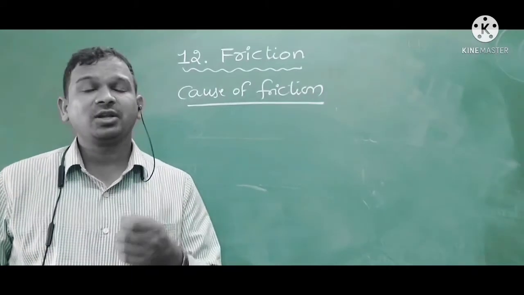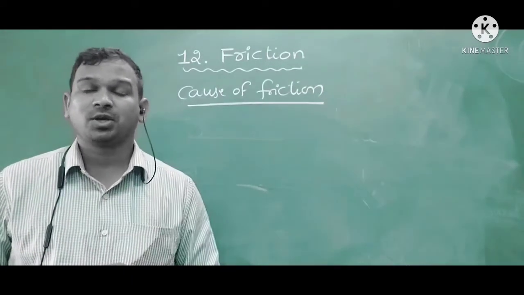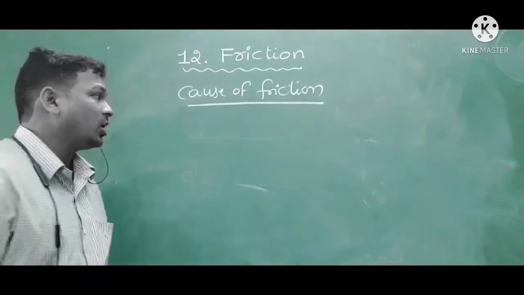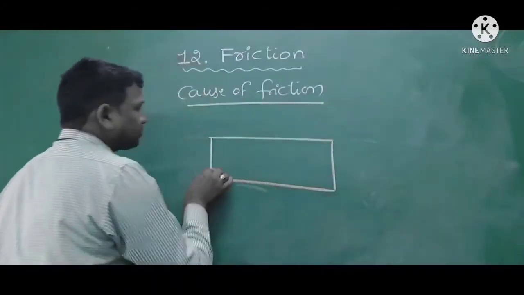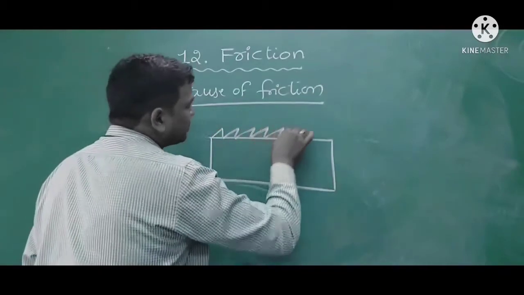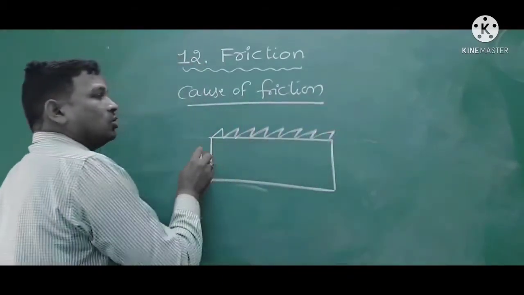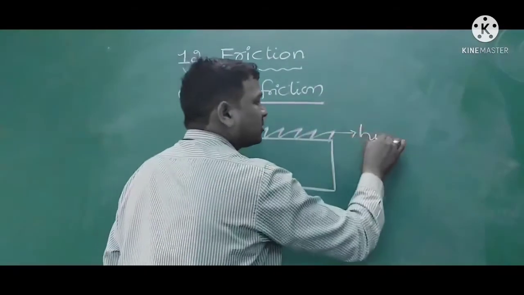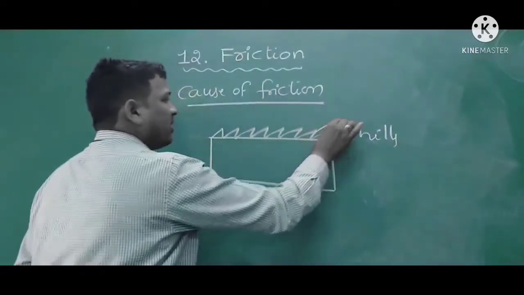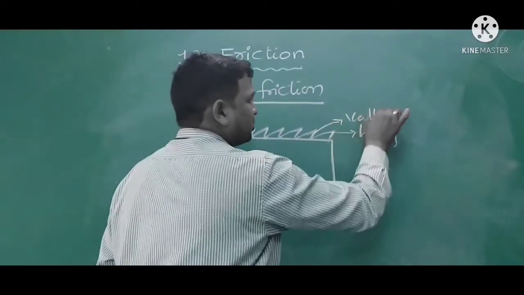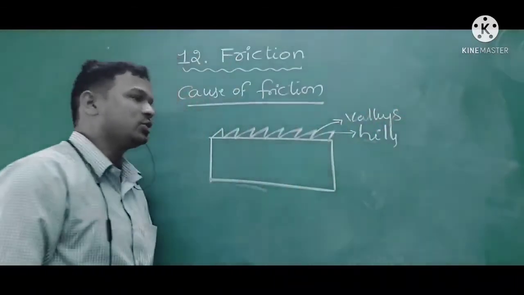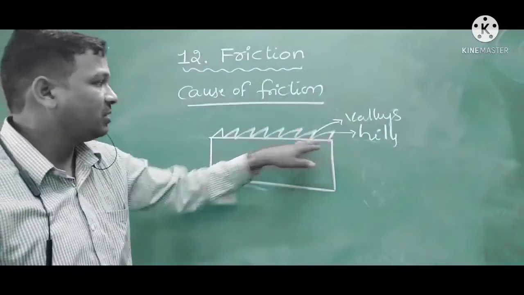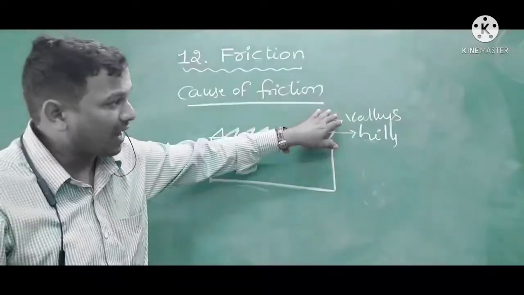When we observe with the help of microscopes, you can see the valleys and the hills of the surface. So these are the hills and these are the valleys. For any substance, any material you take, the surface will have valleys and hills.